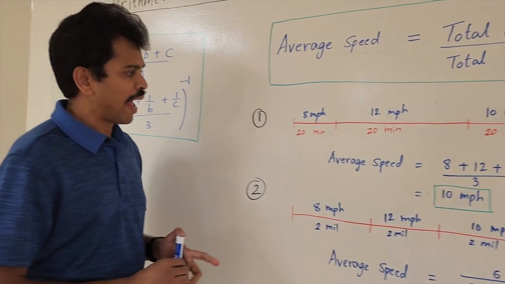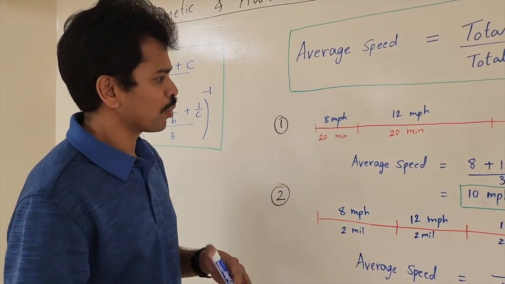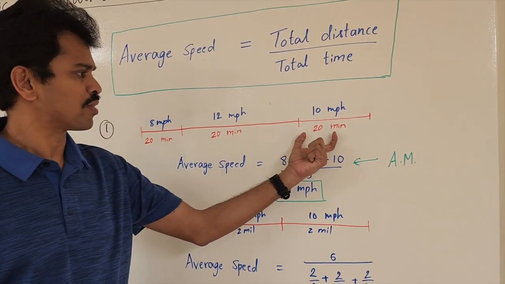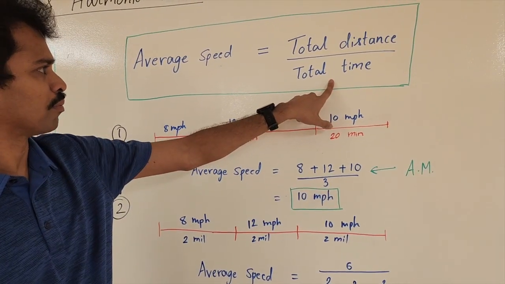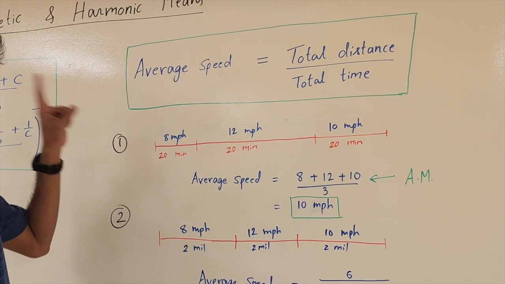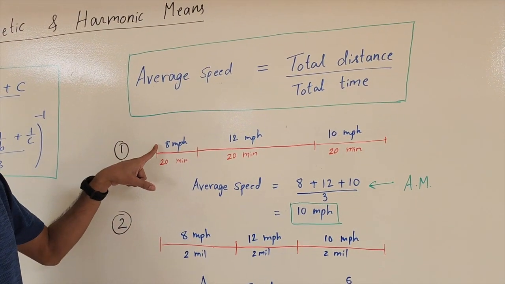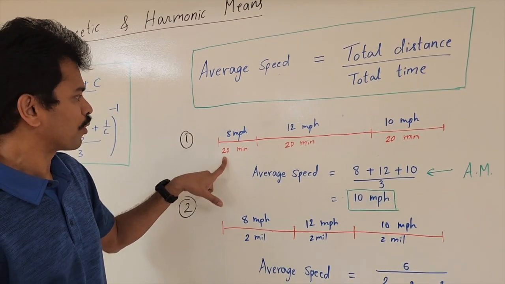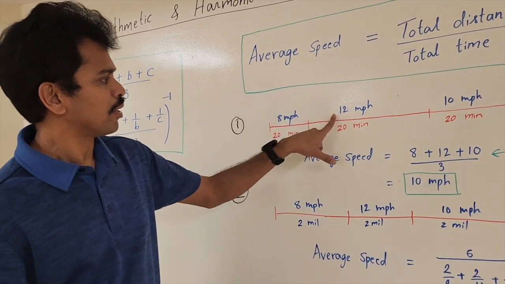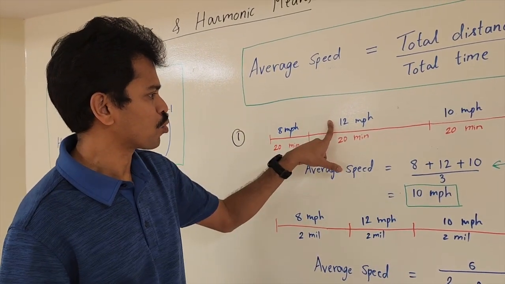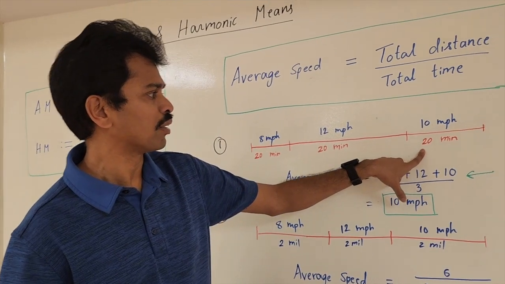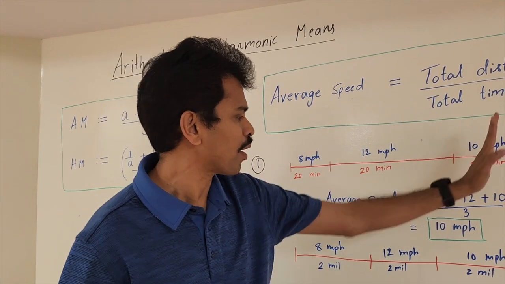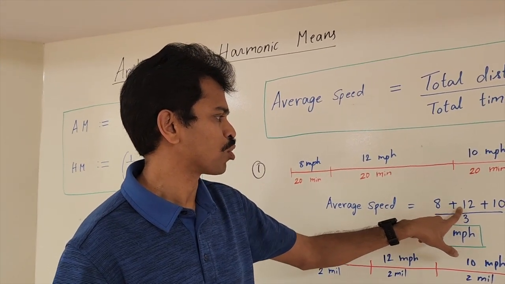So here, the average speed is the total distance over total time, right? And the total time is just 20 plus 20 plus 20, 60 minutes or 1 hour. So you're dividing by 1, right? What about the total distance? Well, in the first leg, you're running at 8 mph for 20 minutes or 1/3 of an hour. So that's 1/3 times 8. Similarly, in the second leg, it's 1/3 times 12. And in the third leg, it's 1/3 times 10. So in this case, the average speed of the total run is the arithmetic mean of 8, 12, and 10.